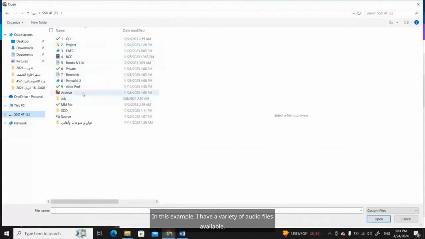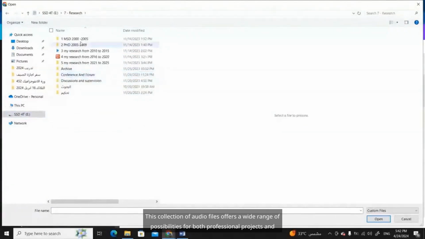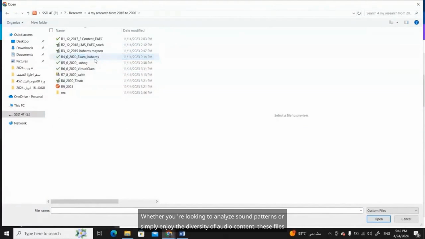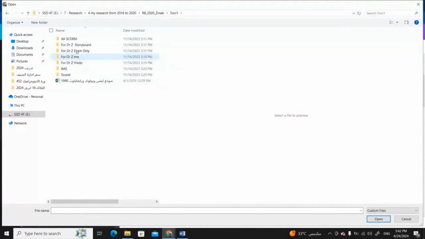In this example, I have a variety of audio files available. These files can include different types of recordings, such as music tracks, spoken word pieces, or ambient soundscapes. Each audio file serves a unique purpose and can be used in various contexts. Some files might be high-quality studio recordings, while others could be simple voice memos recorded on a phone. This collection offers a wide range of possibilities for both professional projects and personal enjoyment, whether you're looking to analyze sound patterns or simply enjoy the diversity of audio content.